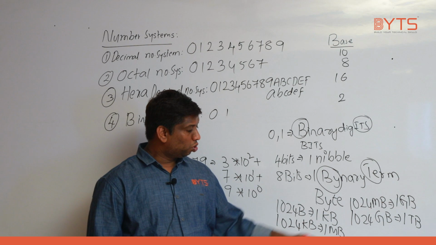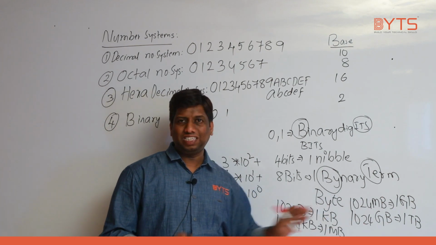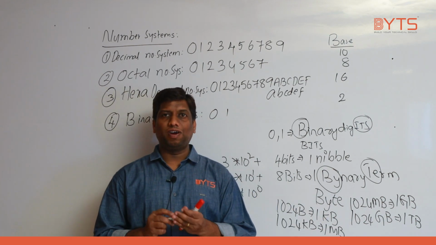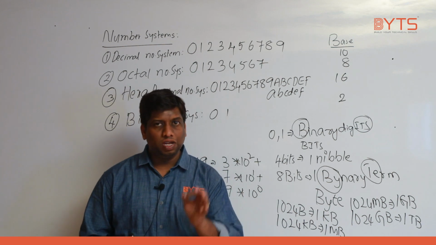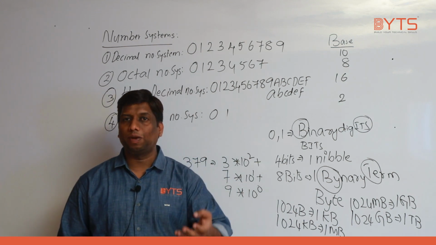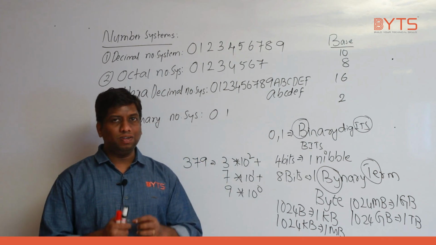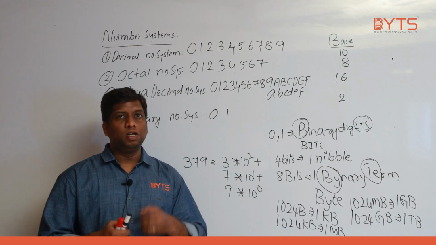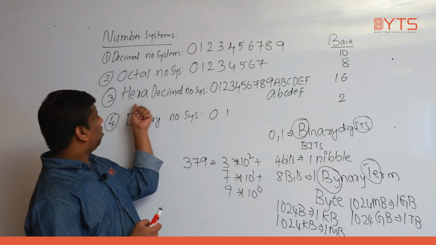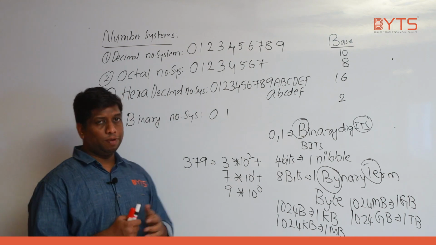Understanding my point, right? We have so many other values, but this is enough. First, what is the concept name? Number system. In the number system, how many types do we represent? 4 types. The first one is decimal number system, second one octal, third one hexadecimal, fourth one binary number system.